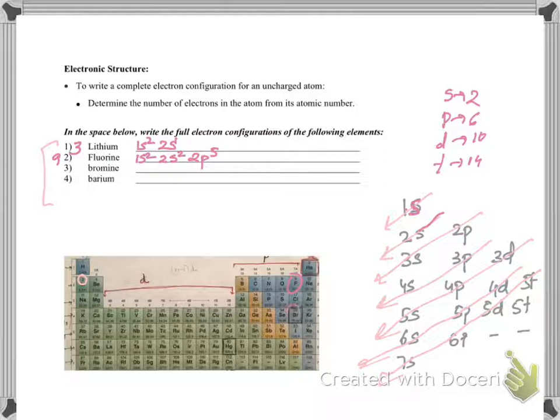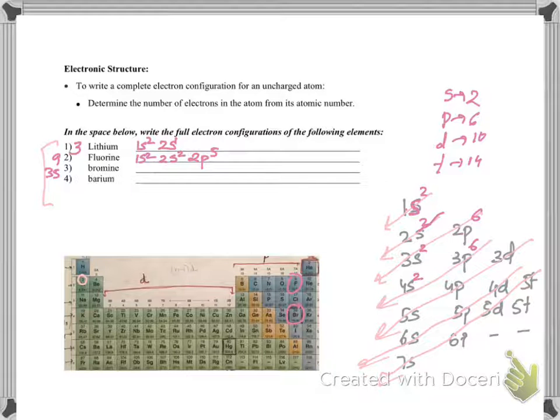Here is bromine, and the atomic number of bromine is 35. Let me show you how you're going to write it down. I'm just going to fill the electrons here. Let's say 1s2, 2s2, 2p6. After 2p, I'm filling 3s, 3s2. Then I'm filling 3p. 3p can have 6. Then 4s, 4s2.